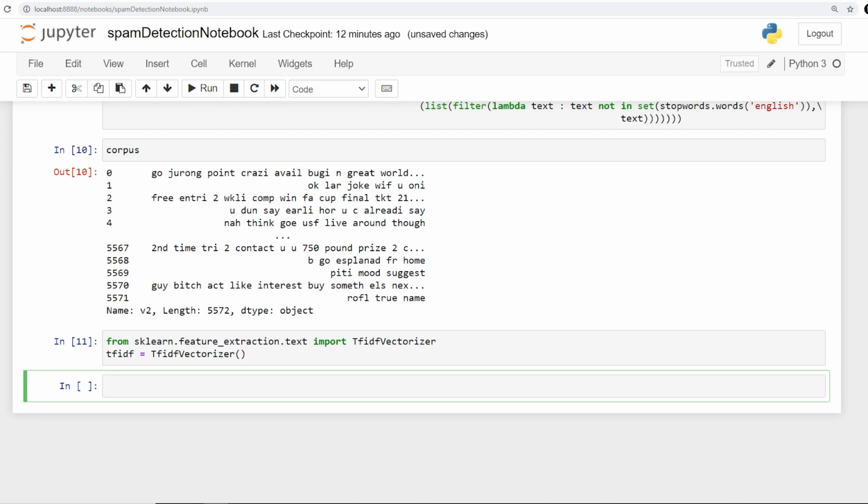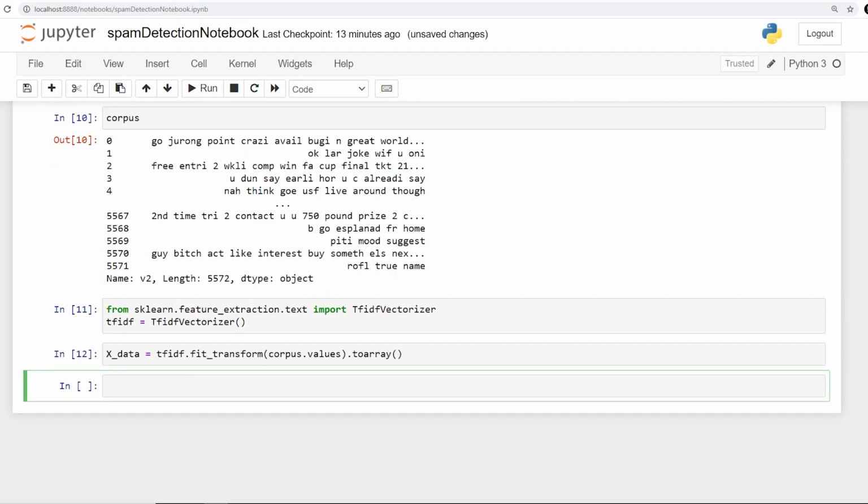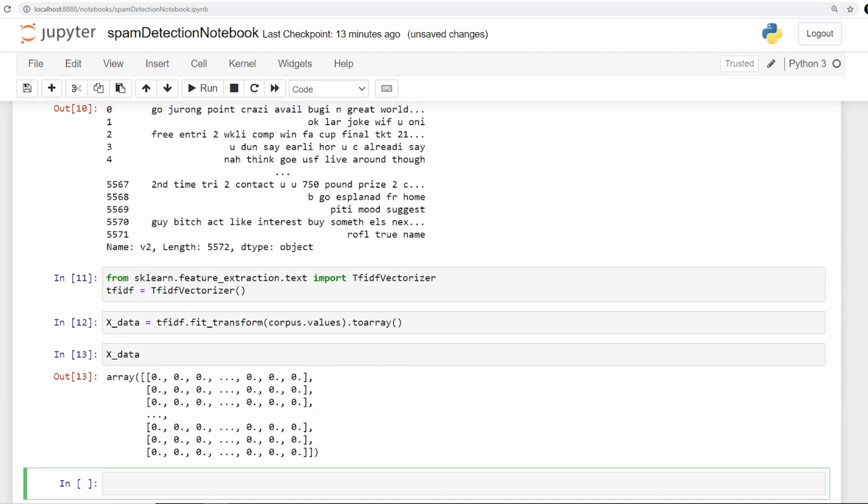Now after that I will have to give it my x data. So my x data is basically my corpus. I'll say TF-IDF dot fit transform, and after that I will have to say corpus, and this is a numpy. I'll just say values, which will be given out to an array. And now if I say x data, I have the values.